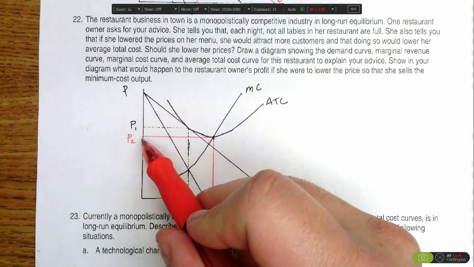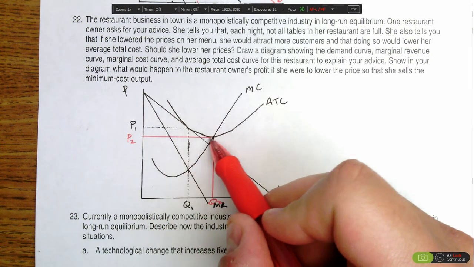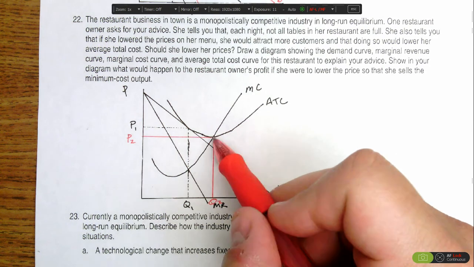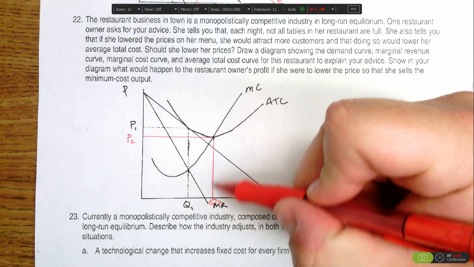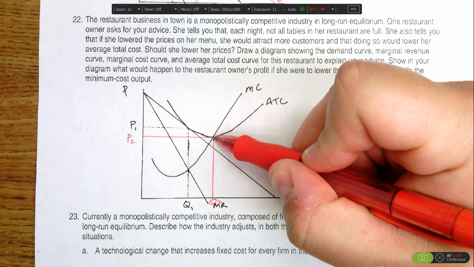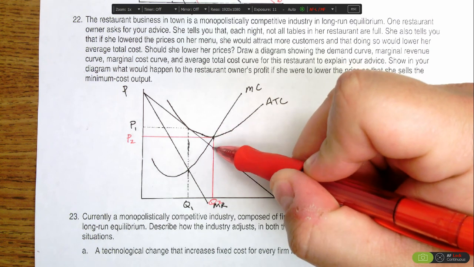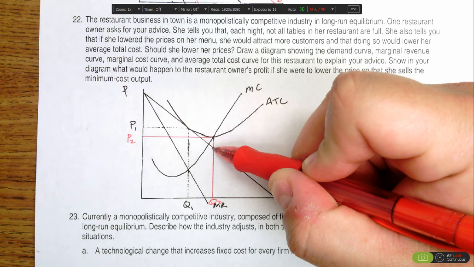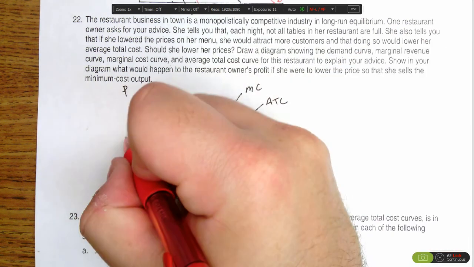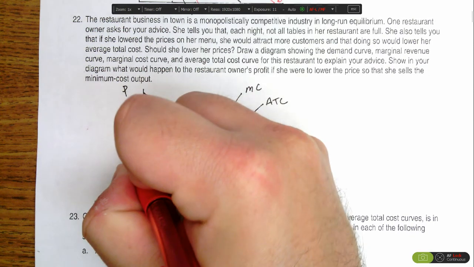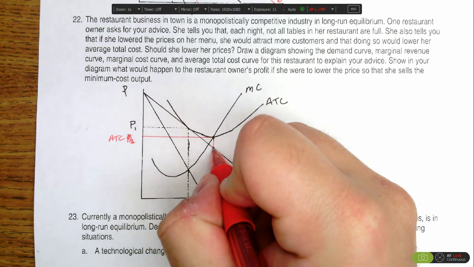Lowering the price would have moved her restaurant along the average total cost curve to this new quantity. But when you did that, what you would see then is that at this quantity Q2, the price that people are willing to pay is right here at the intersection with the demand curve. That price that people are willing to pay is less than the average total cost curve. So while this isn't really P2, this is more ATC. The price people are willing to pay is right here.